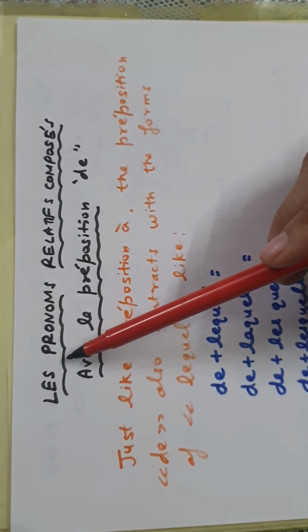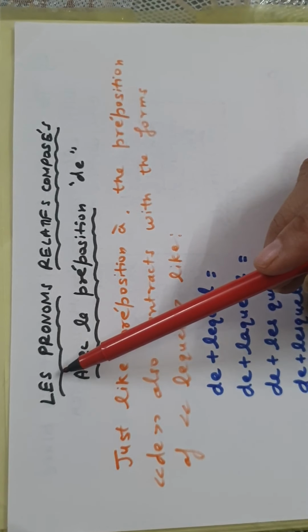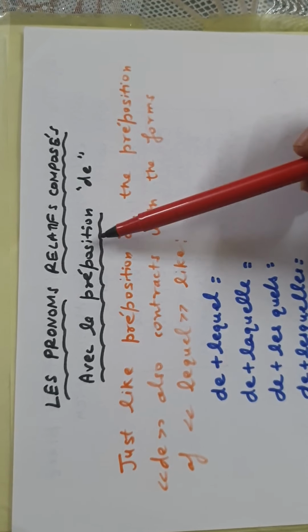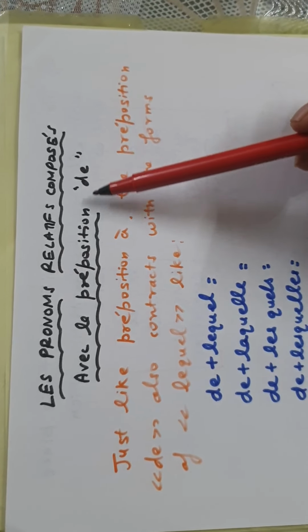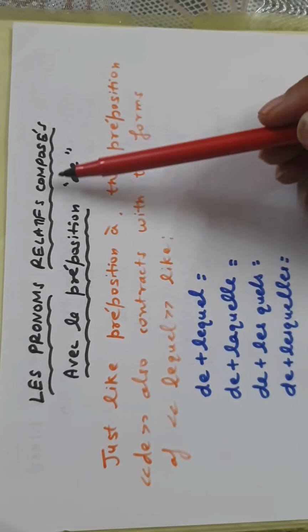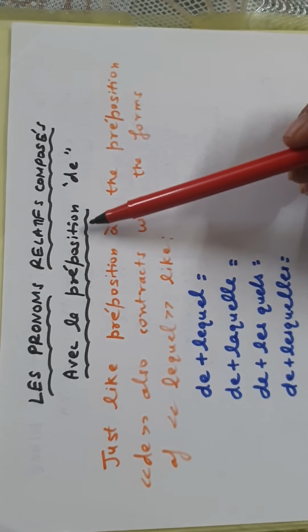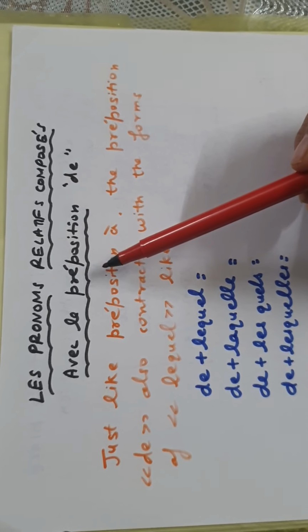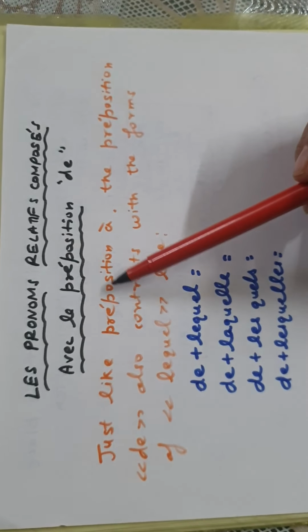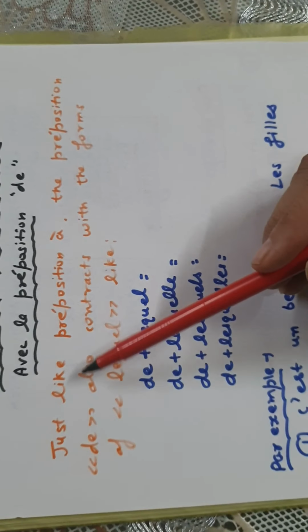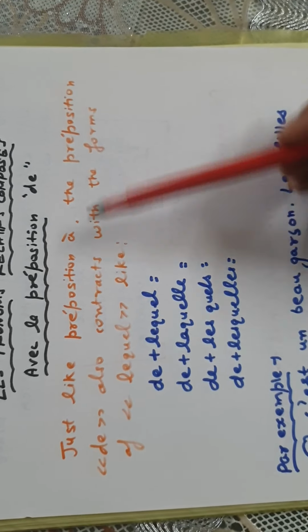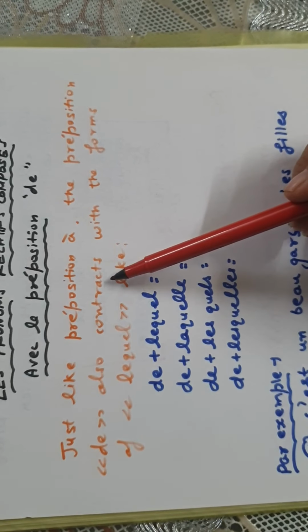Dear students, in this video we are going to learn about les pronoms relatifs composés avec la préposition de. So we have to learn how to make a pronom relatif composé with the preposition de. We have done it with the preposition à in the previous video, and with other prepositions also I had given examples. Now let's just see. Just like the preposition à, the preposition de also contracts.